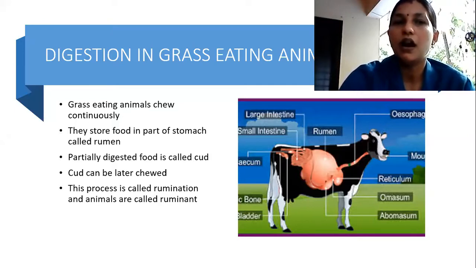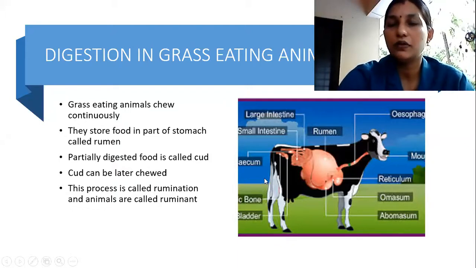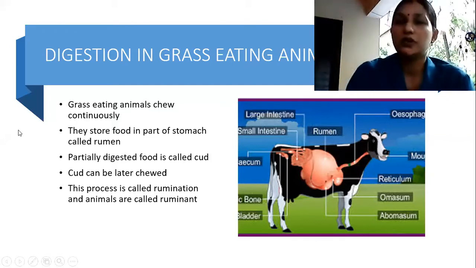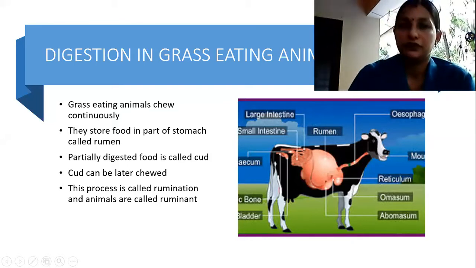Now, how does digestion occur in grass-eating animals? In grass-eating animals, you can see it's a little different kind of process. So, grass-eating animals, suppose there's a cow near your house. Then you give food and the cow will eat the food, correct?